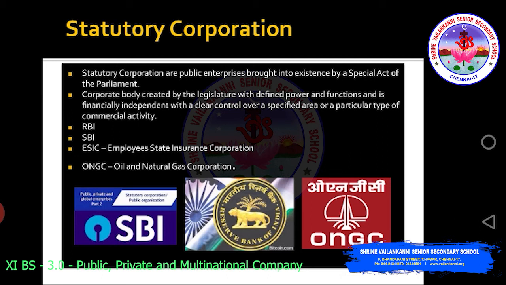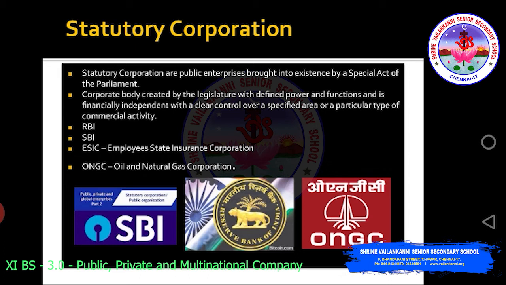It is a corporate body created by the legislature with defined powers and features, and is financially independent with a clear control over a specified area or a particular type of commercial activity. Now, they are all specialists. Some of the examples are SBI. SBI is a nationalized bank. It's specialized in so many fields of banking and banking related activities. Reserve Bank of India is the leader of the banking framework of our country. So these are some of the examples of statutory corporation.